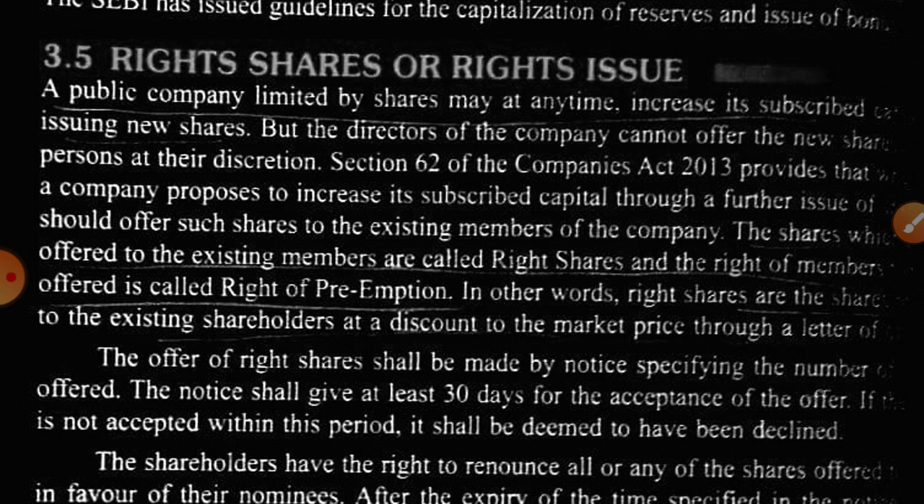This condition is also available. If they want to purchase, then they can purchase by themselves, or they can give it to the nominee. But this should be informed to the company within 30 days of getting such notice from the company. If no response is given by the shareholder, then it is deemed to be rejected by the shareholder, and the company can use it in the betterment of the company.